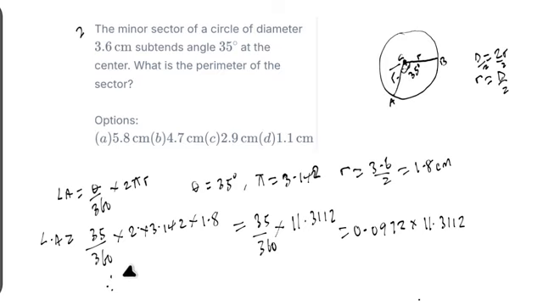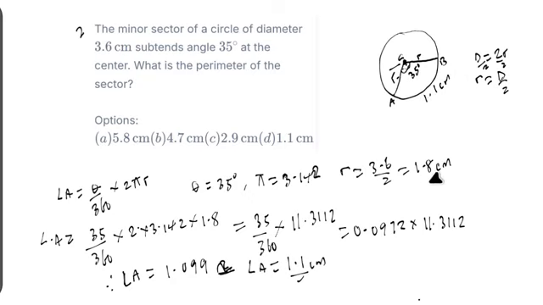Therefore, the length of the arc is approximately 1.0999. Let's approximate to 1 decimal place, so that will be 1.1 centimeter. It means the length of the arc of this sector is 1.1 centimeter.